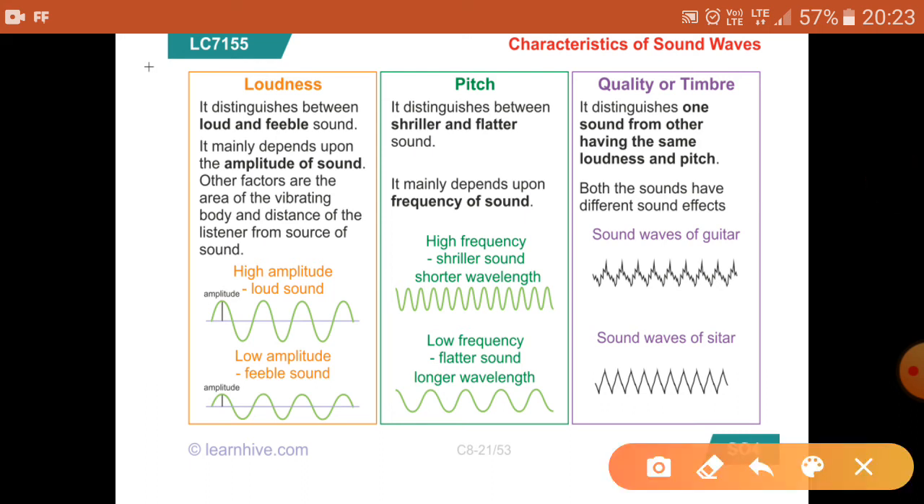You can see here in this picture, if the frequency is high, the number of vibrations per second is high, then the pitch will be high, that is, a shrill sound will be produced. If the frequency is low, then a flat sound will be produced. The quality or timbre of sound is also one of the characteristics of sound waves. It distinguishes one sound from another having the same loudness and pitch. Both sounds have different sound effects, as you can see in the case of the sitar and guitar. So this is how we distinguish between the two sounds.